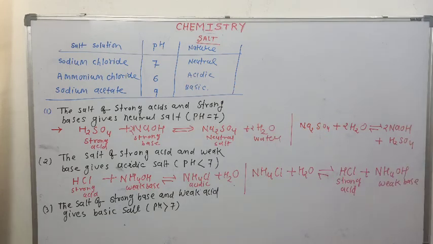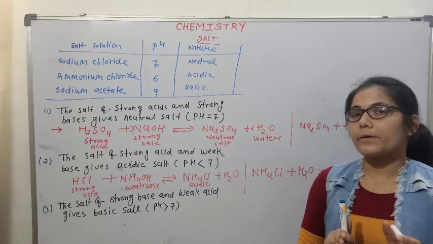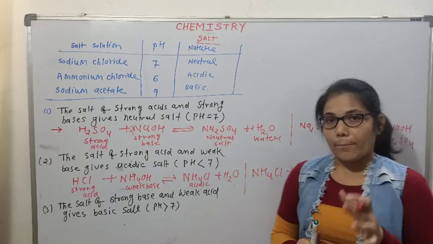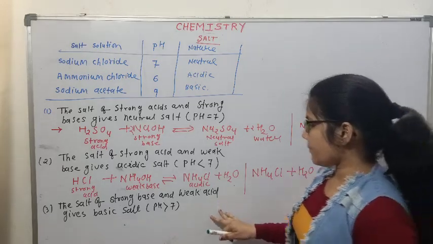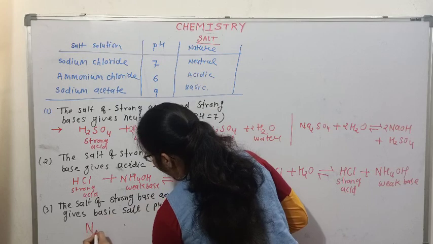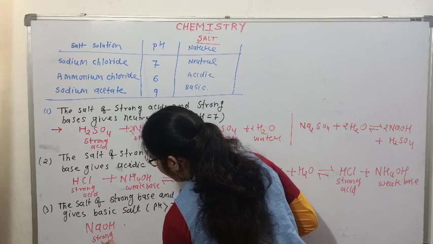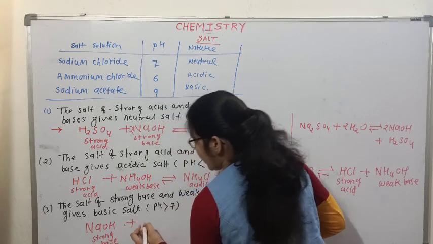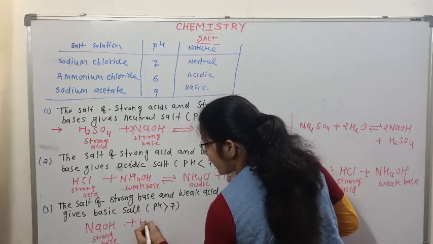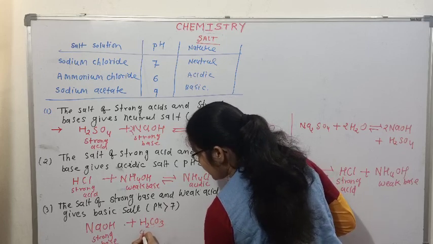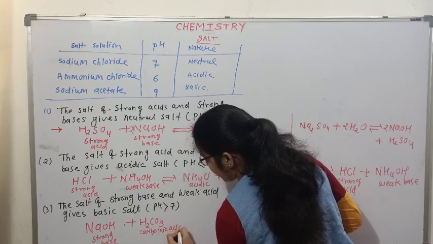Now the third category, that is basic salt. Basic salt we can define as the salt of strong base and weak acid, and the pH for these salts is above 7. For example, let's take sodium hydroxide, a strong base, you can take KOH also, and a weak acid, H2CO3, carbonic acid.